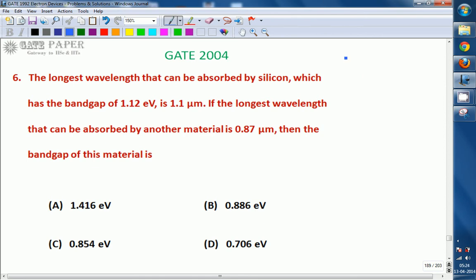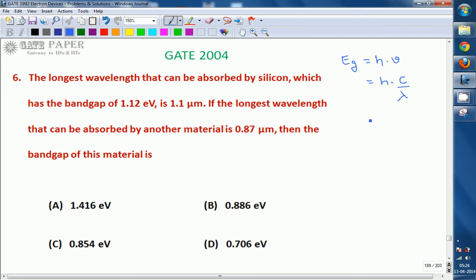We know the relation between energy gap and wavelength. The energy of a photon is h times v, where v is the frequency of the wave, so we can write it as c by lambda. Here c is the velocity of light, lambda is the wavelength, and v is the frequency of the wave. h is Planck's constant, and c is another constant, the velocity of light.